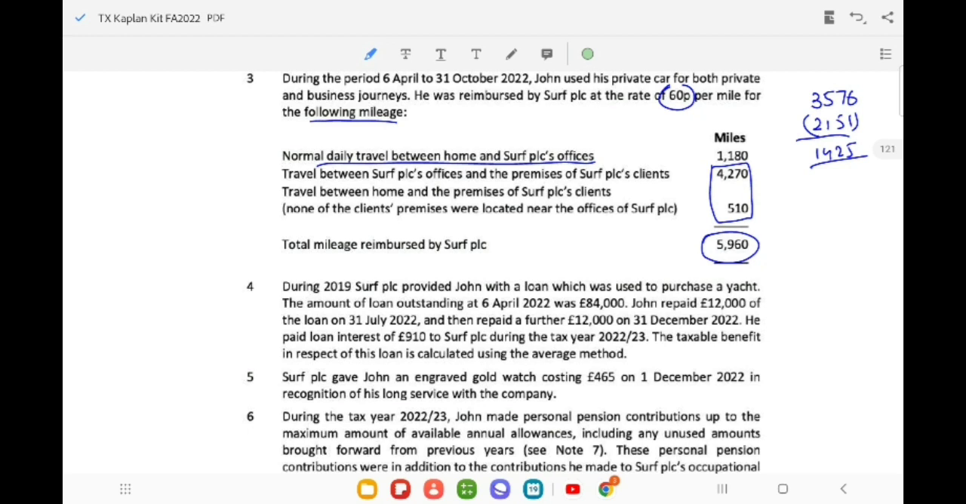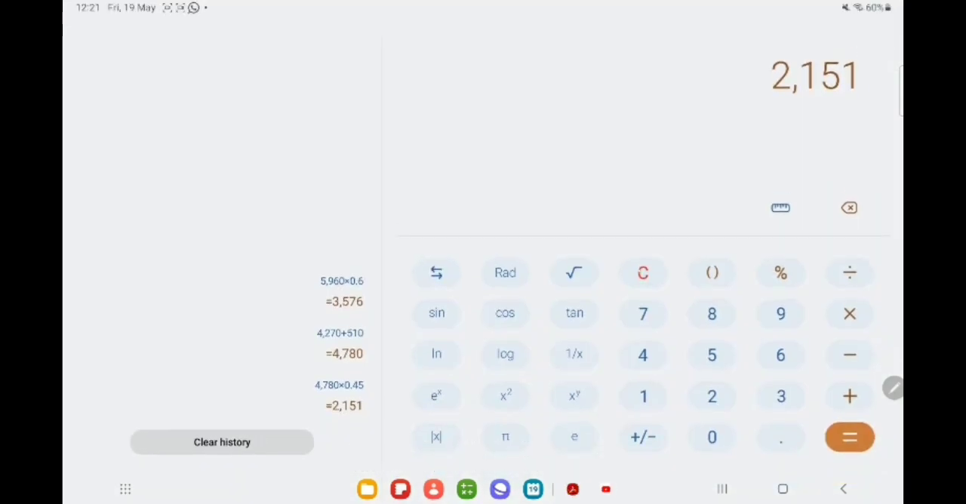The taxable benefit in respect of loan is calculated using average method. So for average method, we need to consider at the beginning of the year, the amount of loan is 84,000. And as he has repaid the loan 2 times, each time 12,000, so 24,000 has been repaid by him. So at the end of the year, loan outstanding is 60,000. Divided by 2, this is the average amount, 72,000. So on 72,000, he has to pay 2% interest, that comes as 1440.